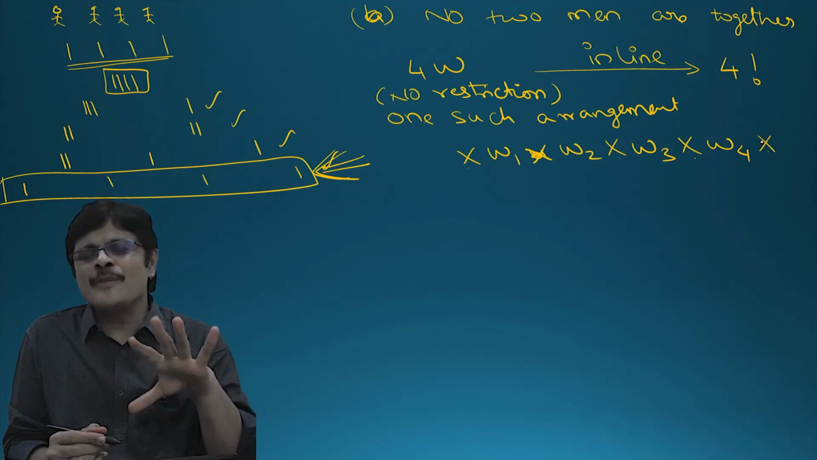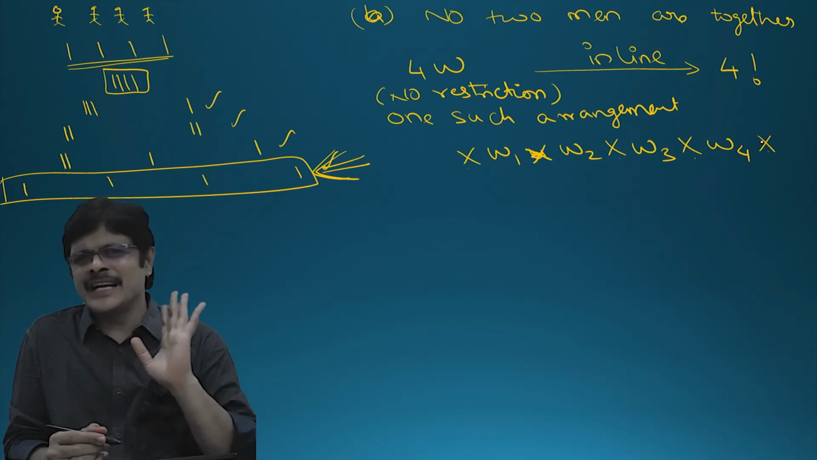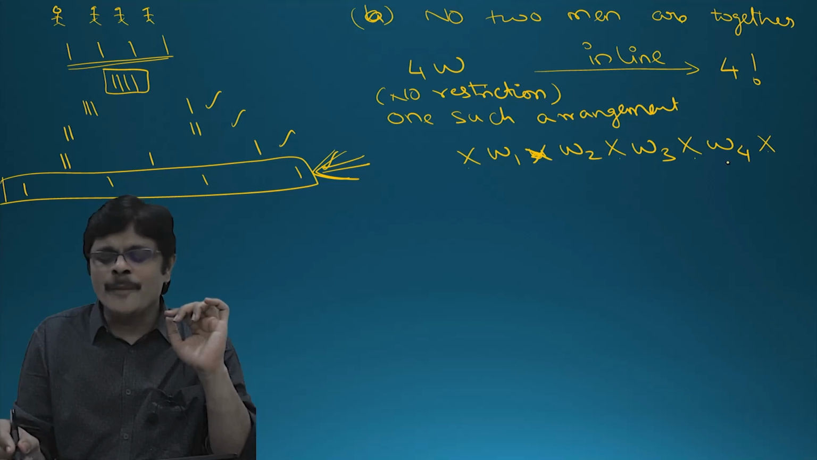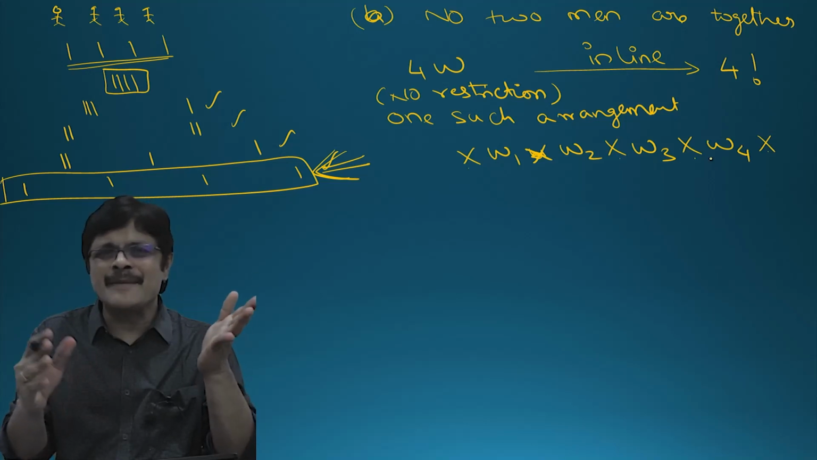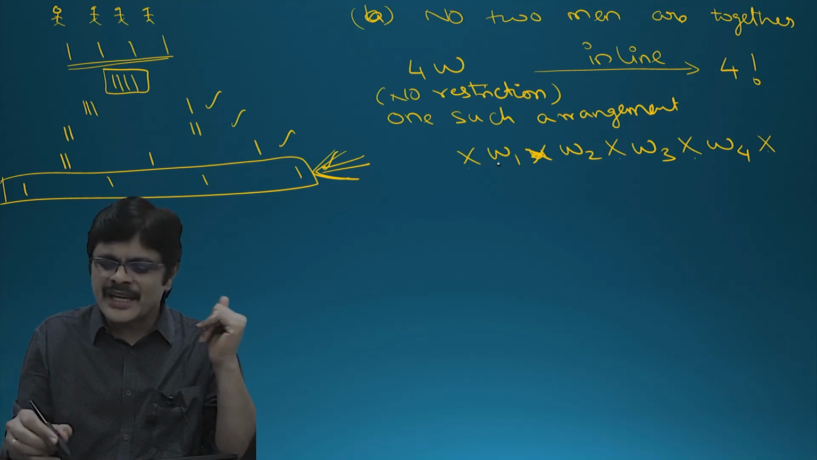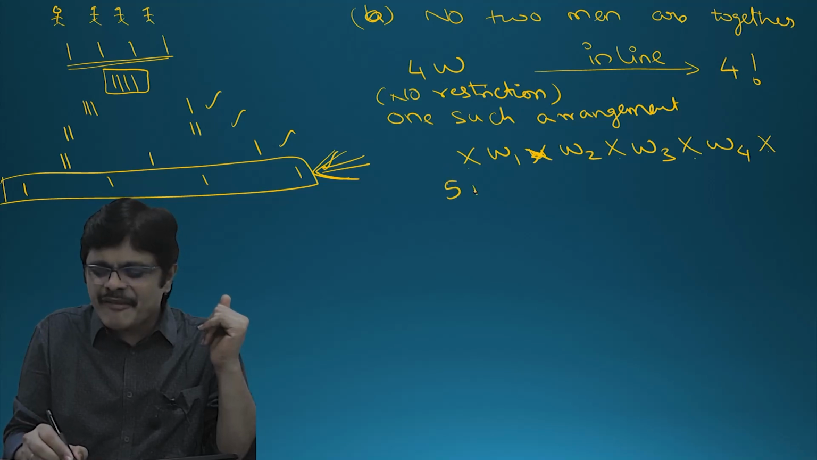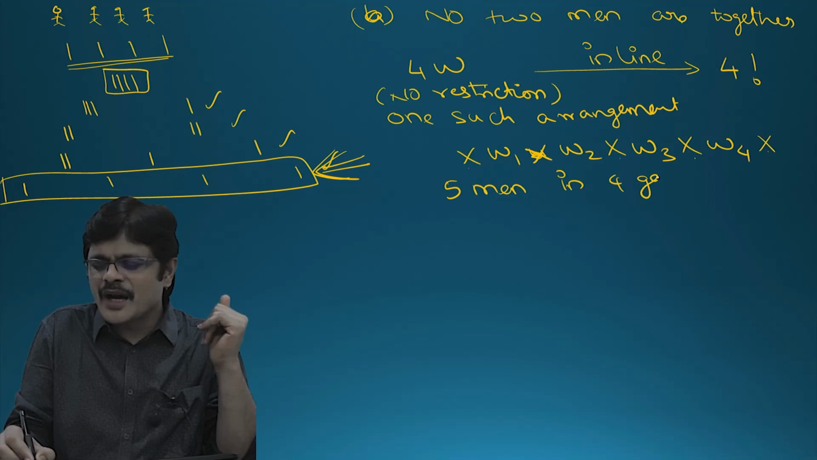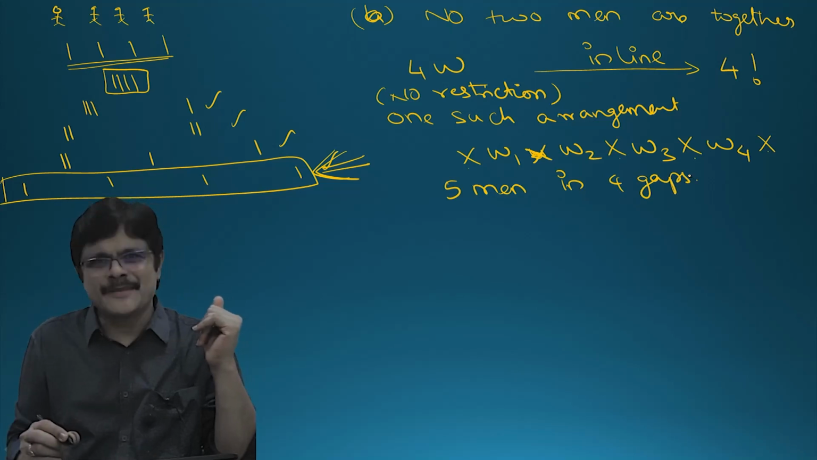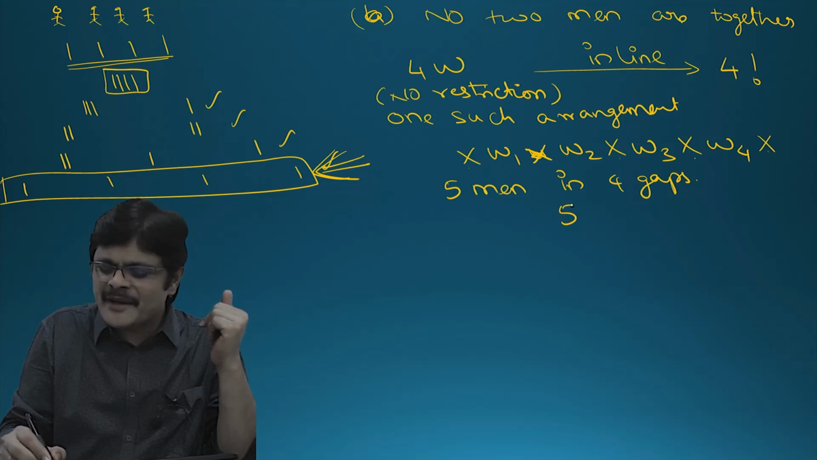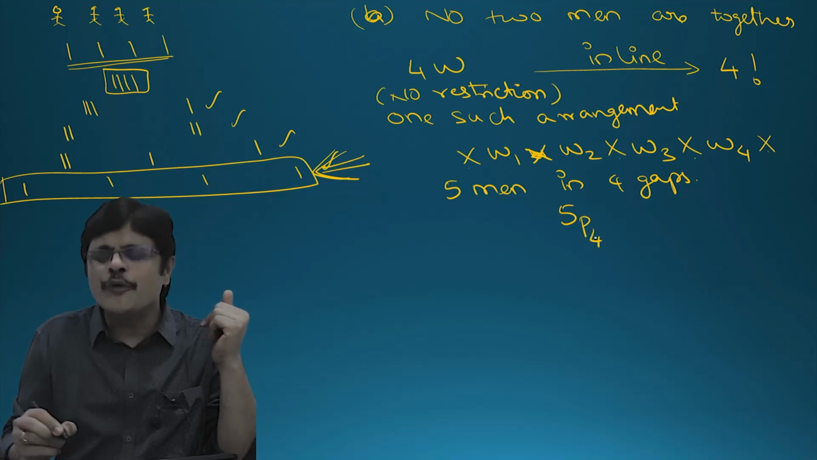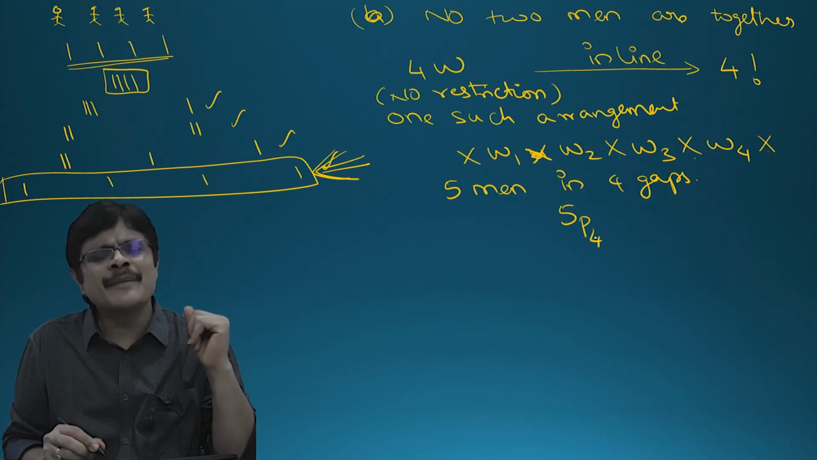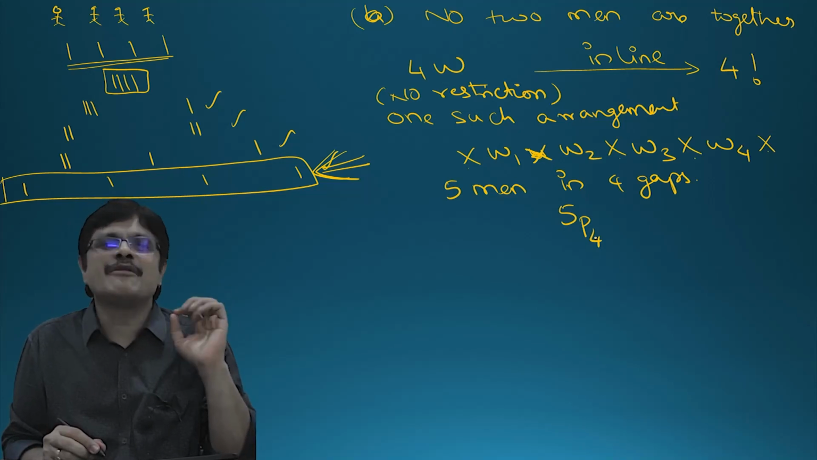In a circle, n objects means n gaps will be there. We'll see that later. Now, 4 objects or 4 women means how many gaps? 5 gaps are there. Now you have to arrange 5 men in 4 gaps. How can you arrange 5 men in 4 gaps? 5 men can be arranged in 4 gaps in 5P4 ways.